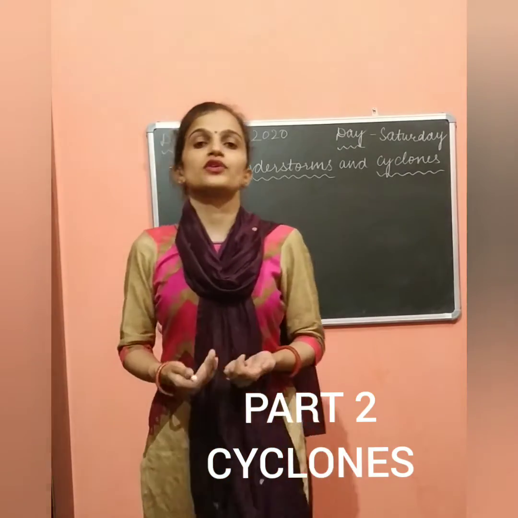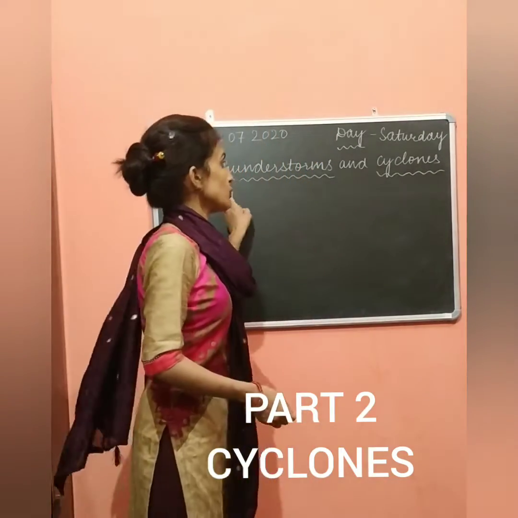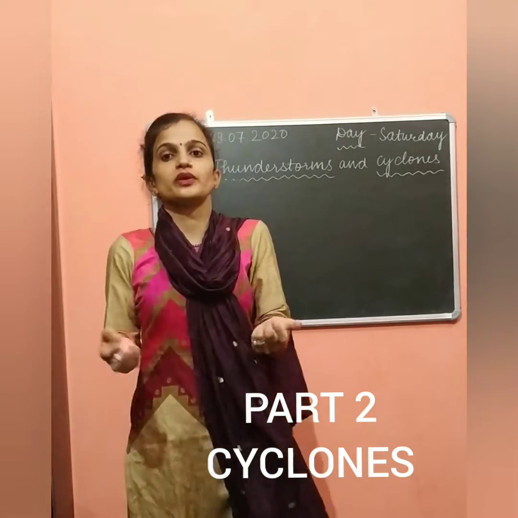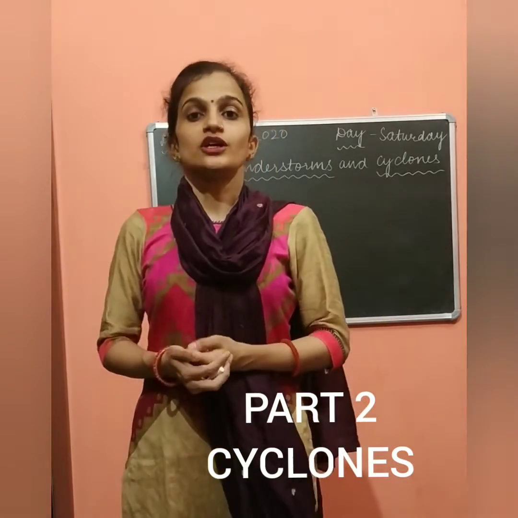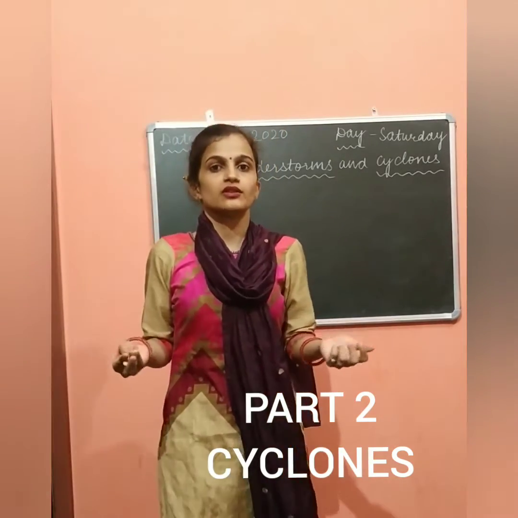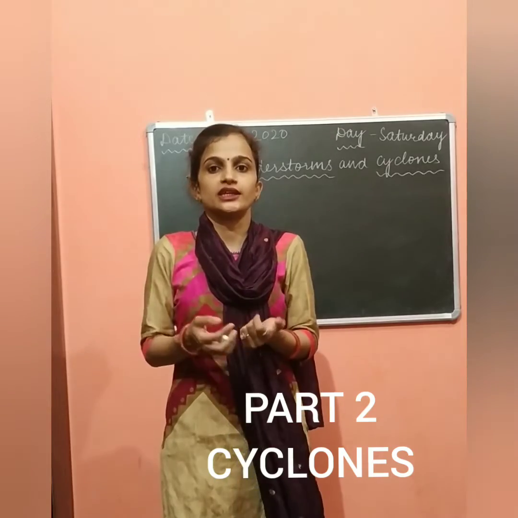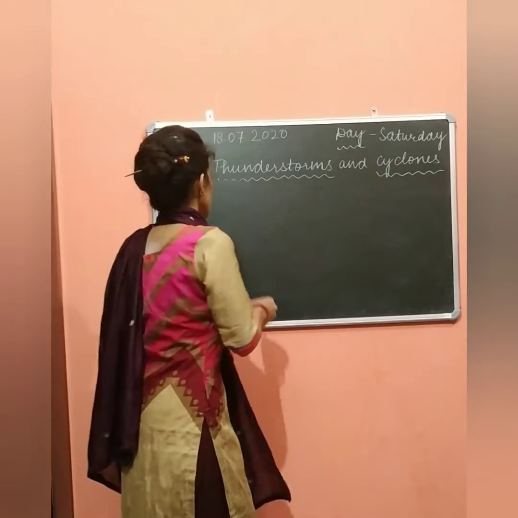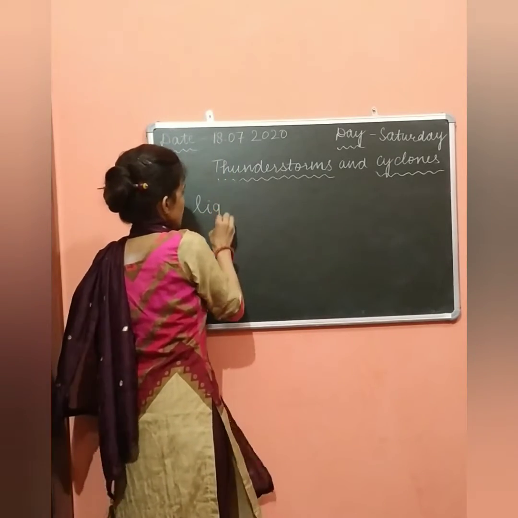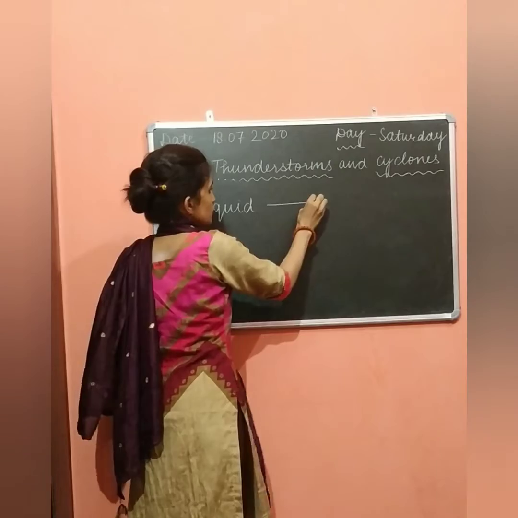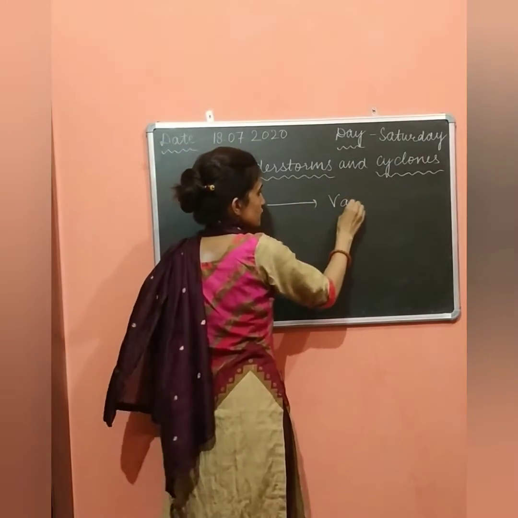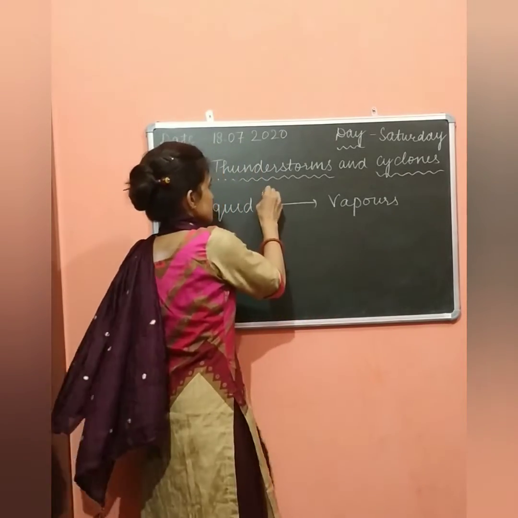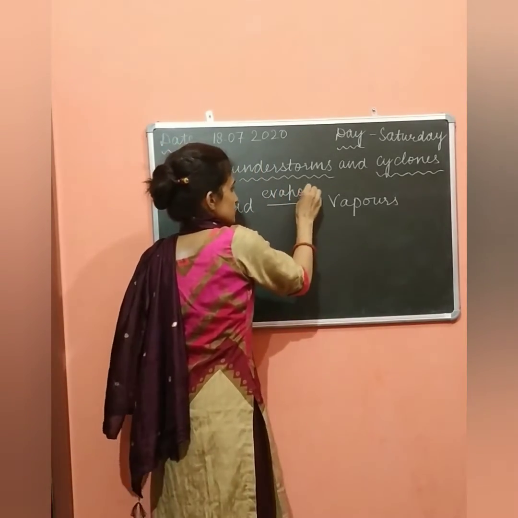So students, now we will discuss how a thunderstorm becomes a cyclone. Students, you all know that when water takes heat, it changes into vapors. When heat is given to the water, it changes into vapors, and this process is evaporation.